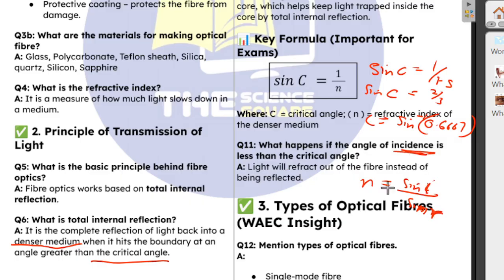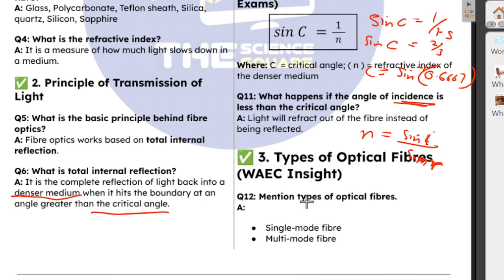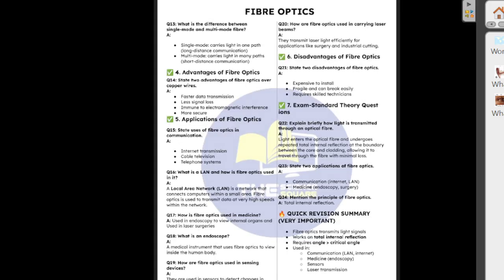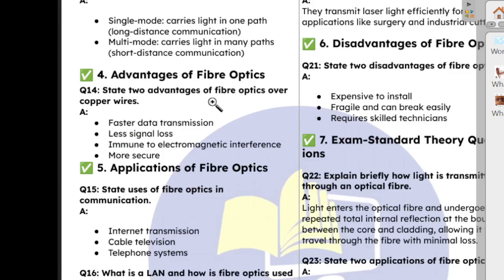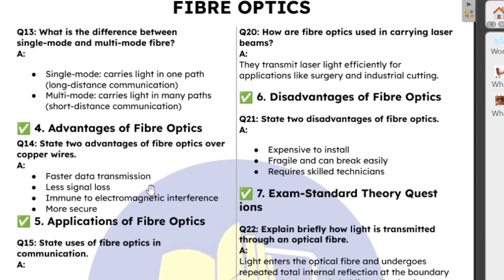Okay, so what are the types of fibers that we can have, the fiber optics material that we can have? We can have single mode fiber and multi-mode fiber. So take note of that. Since this is exam focused, we'll not be overdwelling on most of those concepts, so that the video will not be too long and it will serve as material for you to quickly revise for your exam.